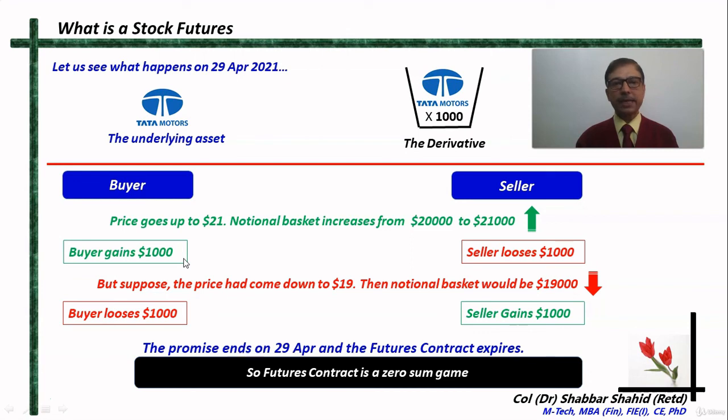What I have explained to you now is basically a futures contract or a stock future. I have not explained to you how it is traded. In the next lesson, I will explain to you conceptually how a stock future is traded, and once we understand conceptually how it is traded, then we will see an actual trade, how a trade is done.